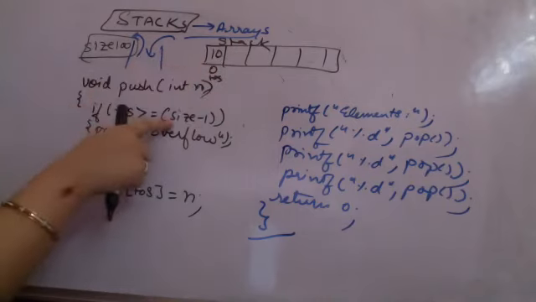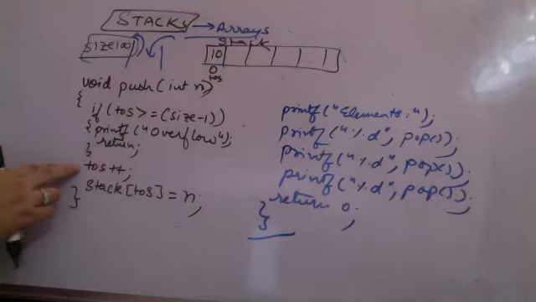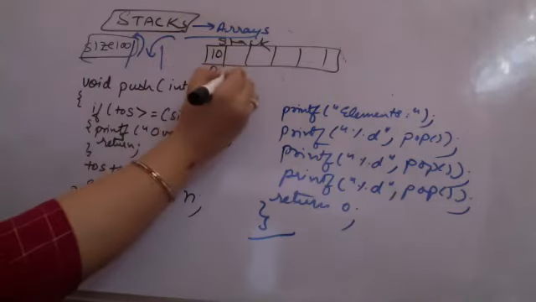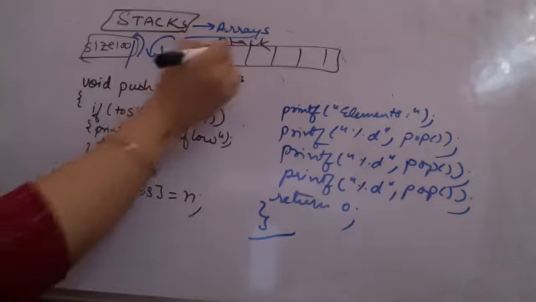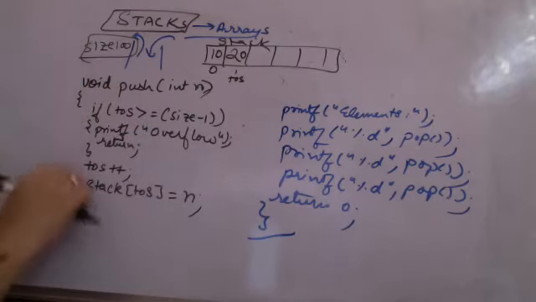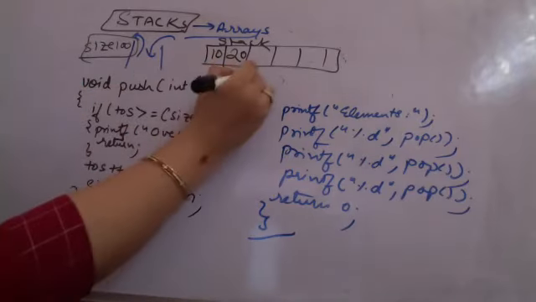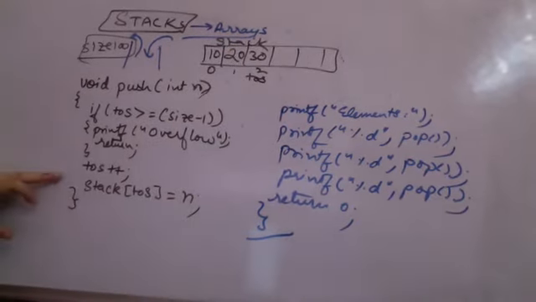It will check top of stack is size -1. No, it is not. It is only 0 right now. Come here, increment top of stack. So top of stack becomes 1. Stack top of stack is equal to the new element, which was 20. Again, I am calling push for 30. Again, the same condition is checked. It is false. Increment top of stack to 2 and add the element over there. Push is clear to all of you?